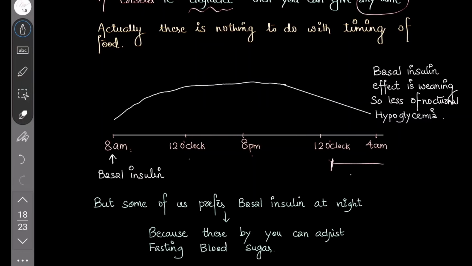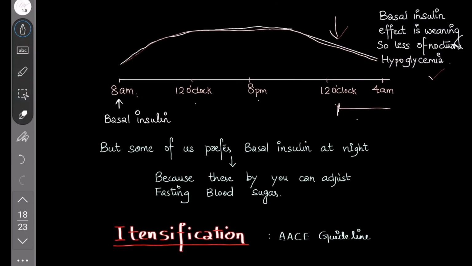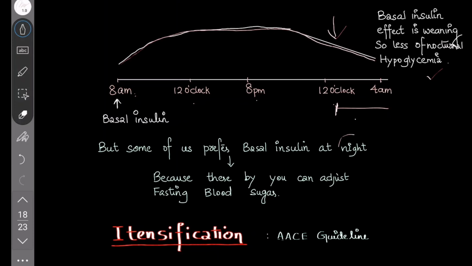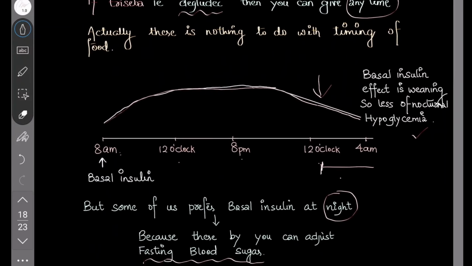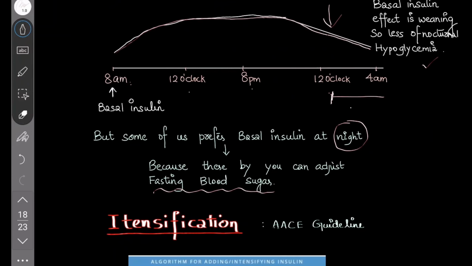So when you take a basal insulin at 8 a.m., the insulin level goes higher, peaking at mid-noon, and the basal insulin effect is waning. So there are fewer nocturnal effects, and nocturnal hypoglycemia is very low during the midnight. But some of us prefer basal insulin at night because you can adjust the fasting blood sugar. That's why. So if you're taking a longer-acting insulin like Tresiba, Degludec, you can use it at any time. That doesn't matter.